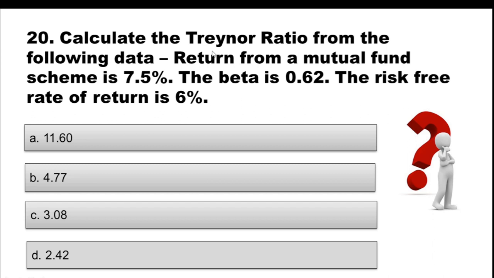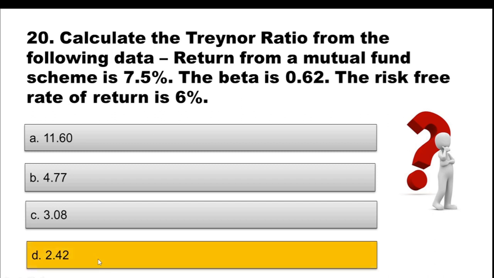Question 20. Calculate the Treynor ratio from the following data. Return from a mutual fund scheme is 7.5%. The beta is 0.62. The risk-free rate of return is 6%. Option A 11.60. Option B 4.77. Option C 3.08. Option D 2.42. Choose the correct option. And the correct option is option D, 2.42.